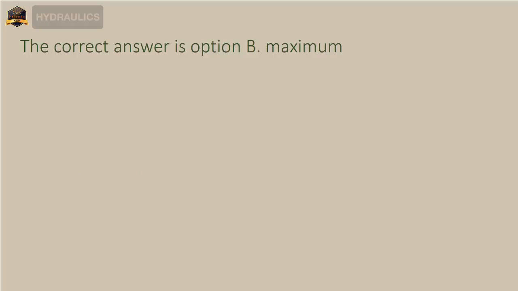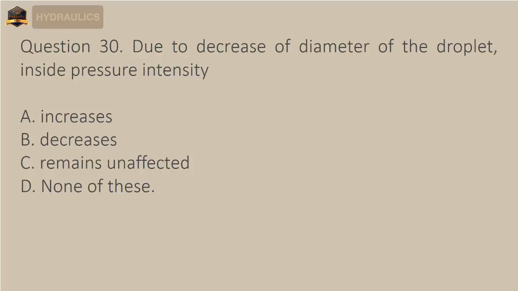Question 30. Due to decrease of diameter of the droplet, inside pressure intensity A. Increases, B. Decreases, C. Remains unaffected, D. None of these. The correct answer is option A, increases.